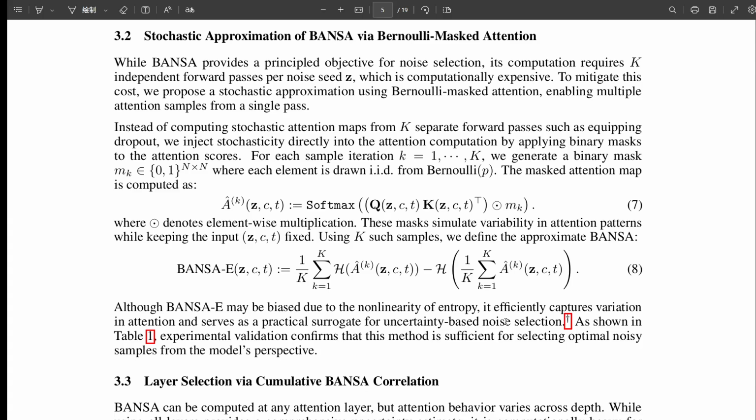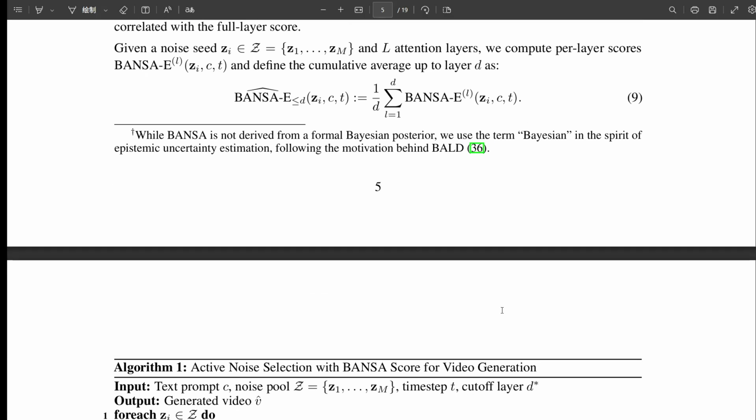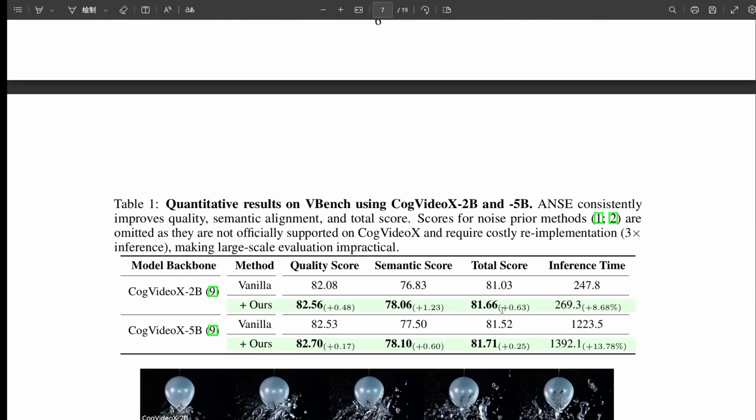Okay, so it's fast. But does it actually lead to better videos? What did the experiments show? They tested it thoroughly on big models, CogVideoX 2B and 5B, using the standard VBench benchmark. And the results? Did the scores go up? They did, consistently. Table 1 lays out the numbers. ANSE improved both the quality score and the semantic score on VBench.